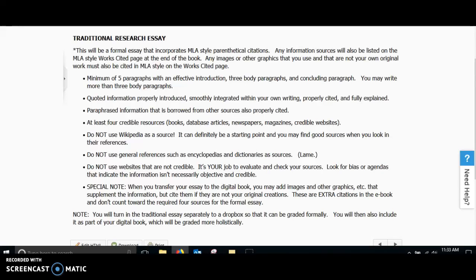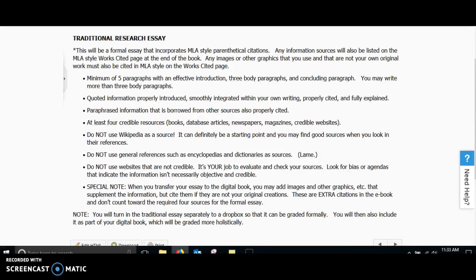You are going to have to complete the traditional research portion of your digital book project. This will be graded separately from your project, and it is worth 75 points. This will be a formal essay, and you need to make sure that you're incorporating MLA-style parenthetical citations. Any information sources will also be listed in a works cited page at the end of the book.